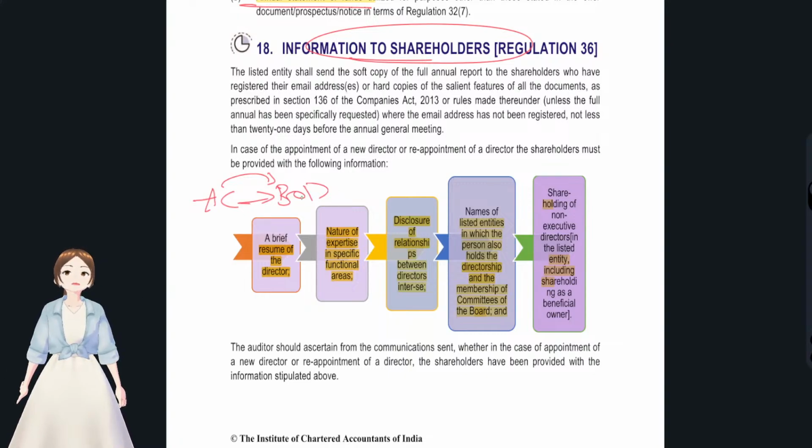Likewise, the board of directors will give shareholders the resume of the director who is proposed to be appointed as a director, and his expertise, and any kind of relationships, and his previous directorships, and any kind of shareholding if he has. Okay, shareholding, his directorships, and any relationships, and his expertise and resume of that director. And